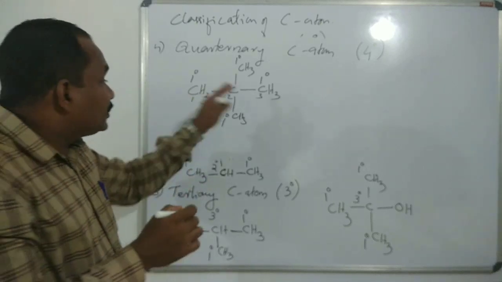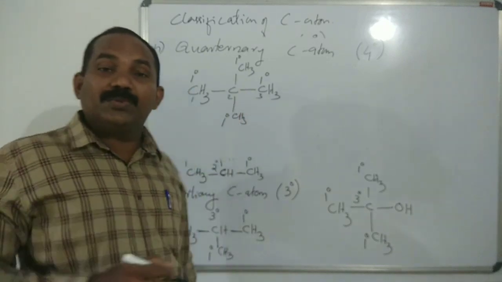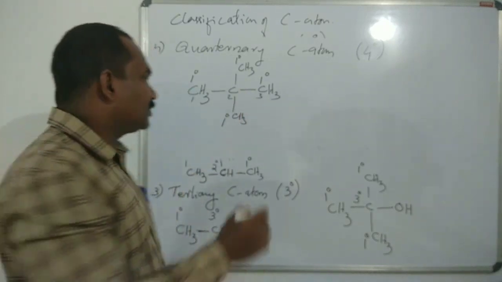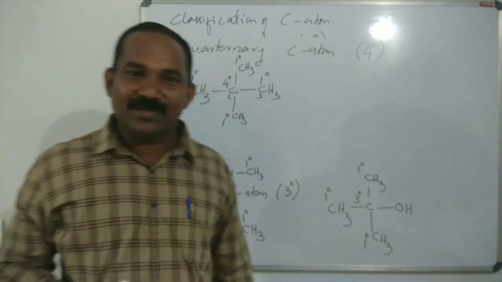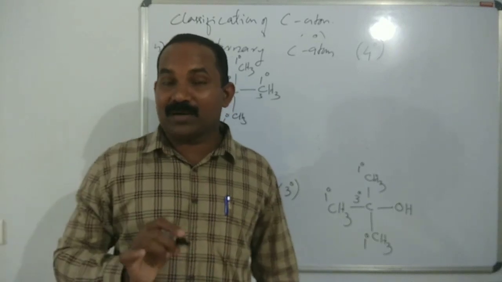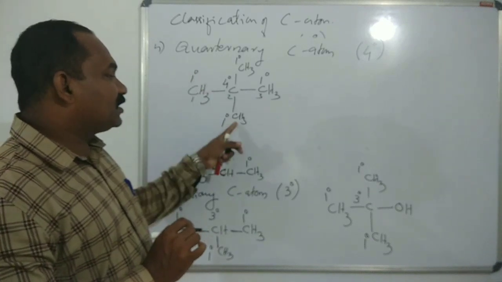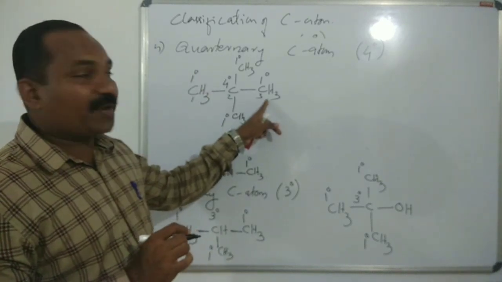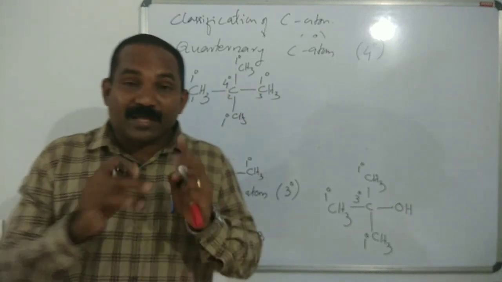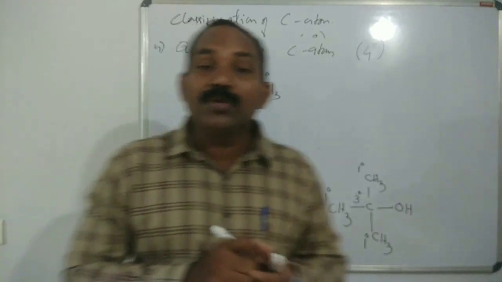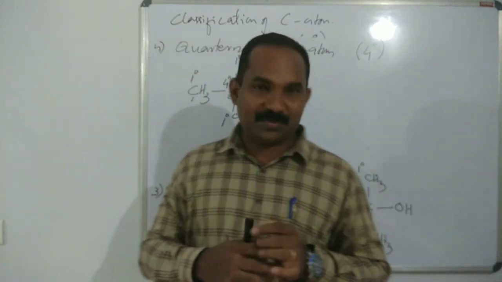What about the central carbon atom? This carbon is bonded to four other carbon atoms. That's why it is a quaternary carbon atom. Very easy concept, but it is very important. This CH3 is primary, this CH3 is primary, this CH3 is primary, this also primary. So the central carbon atom is bonded to four other carbon atoms. That's why it is a quaternary carbon atom.